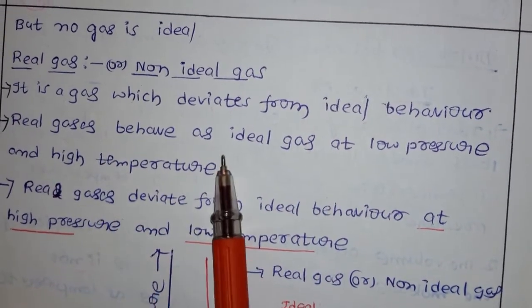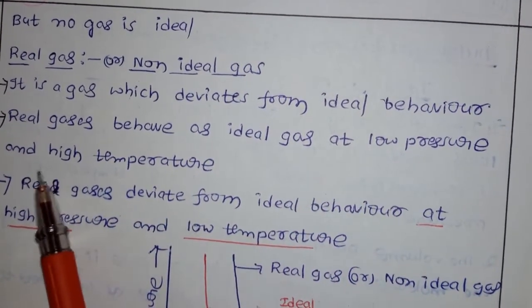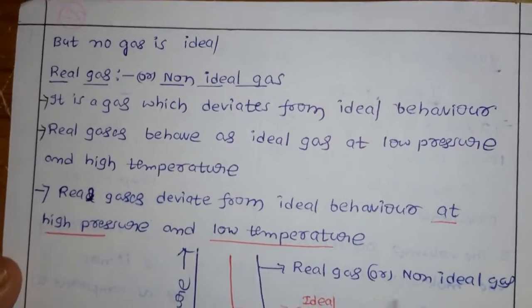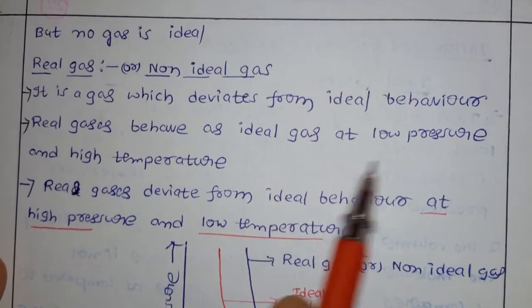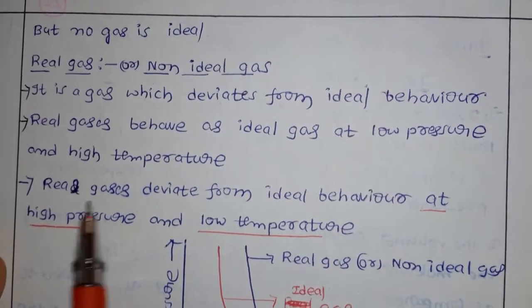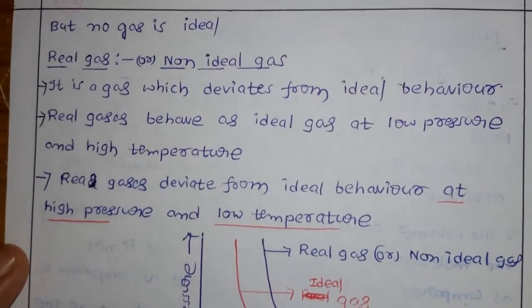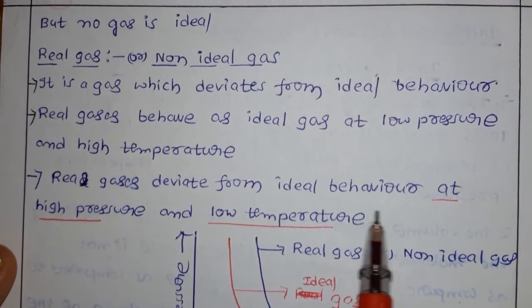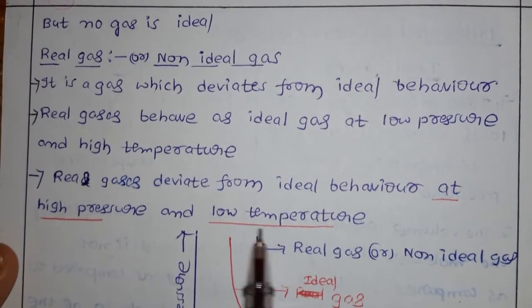Real gases behave as ideal at low pressure and high temperature. Very, very important, already we discussed. Real gases behave as ideal at what condition? At low pressure and high temperature. Now, real gases deviate from ideal behavior at high pressure and low temperature.